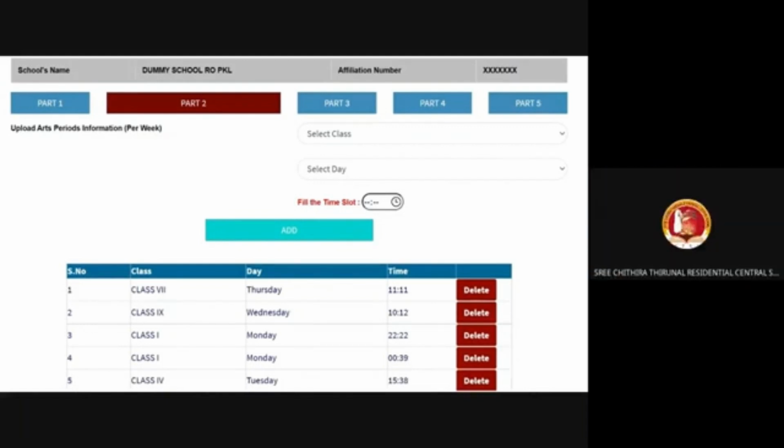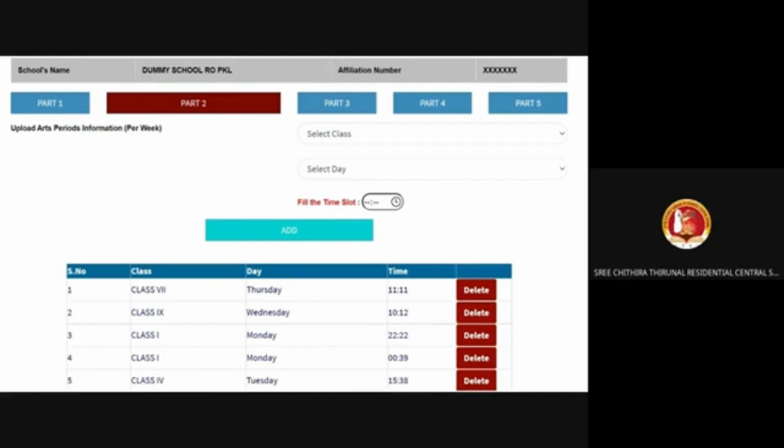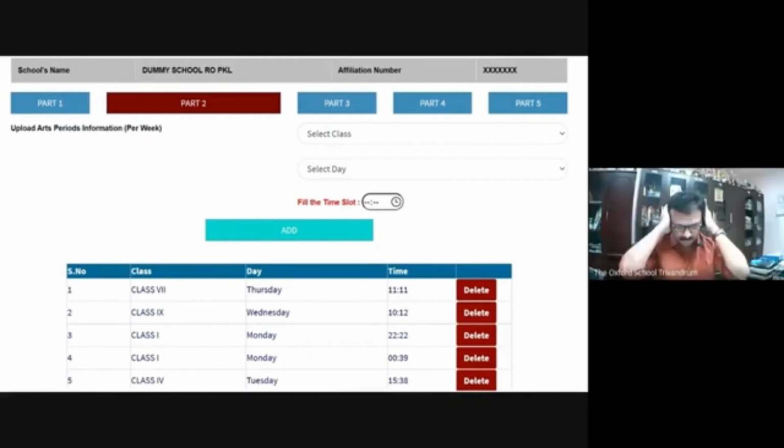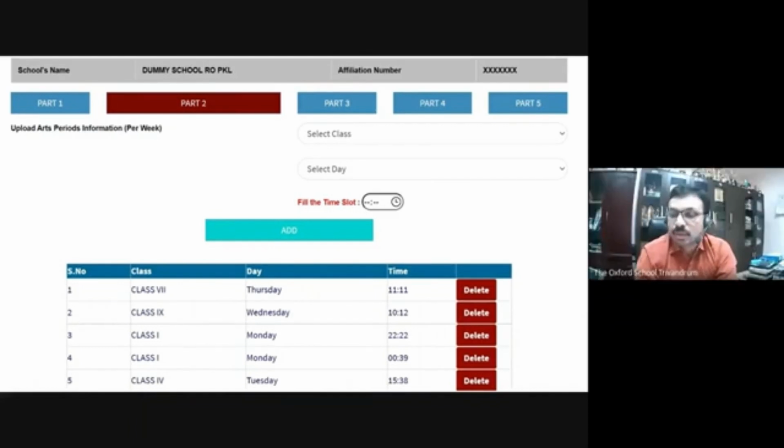Sir, good afternoon. Good afternoon. Sir, my school already uploaded integrated learning, but after hearing you, I think I made a mistake in part 2. So there is an edit option also, you said. How is it possible? You can resubmit, ma'am. You can go and resubmit. This is how it is there in the circular. Until we download the admit card, that option will be available.